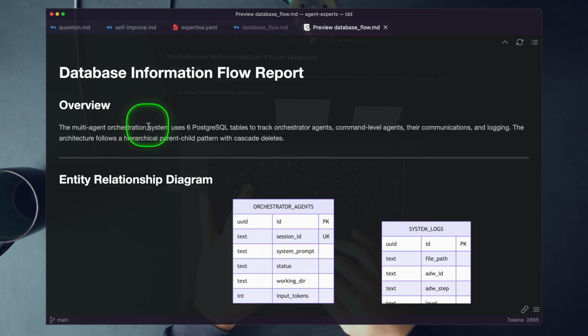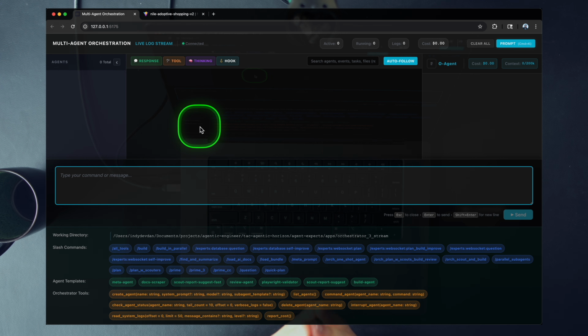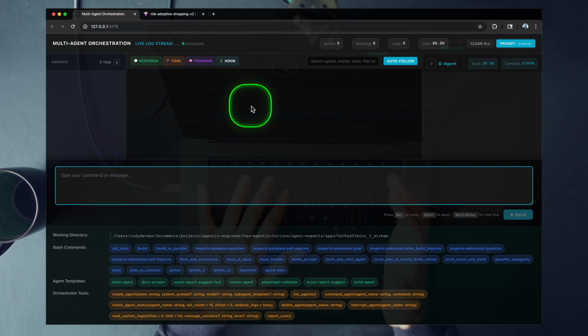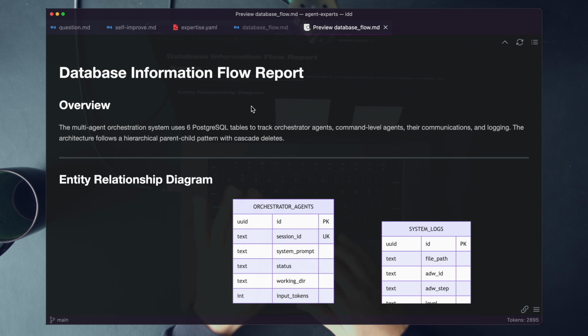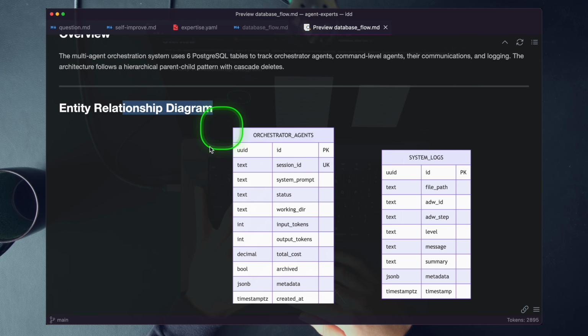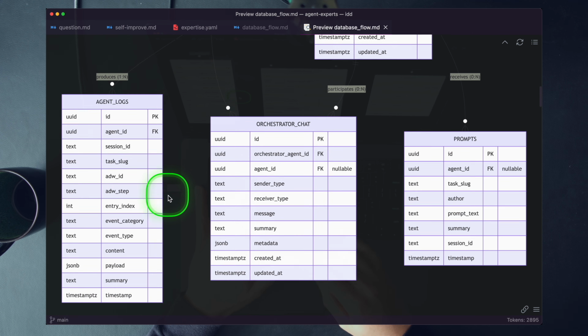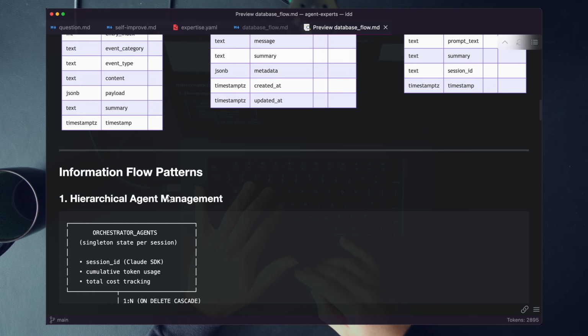Database information flow report. To be super clear, we are pointing our agent toward the multi-agent orchestration application. This could be anything. The system uses 6 Postgres database tables to track orchestrator agent commands, their communications, and logging. We have a parent-child pattern that cascades deletes. We have an entity relationship diagram there, great breakdown. You can see all the tables, how they relate.